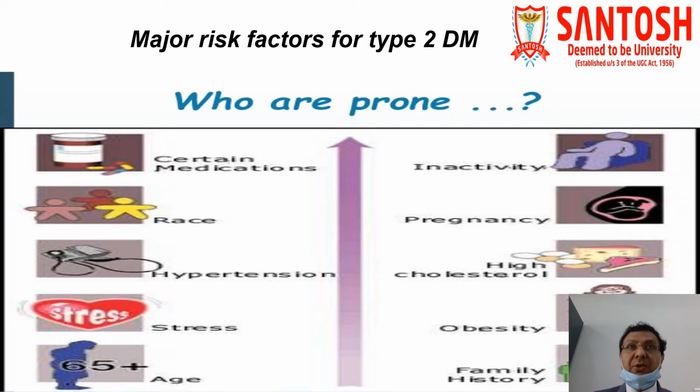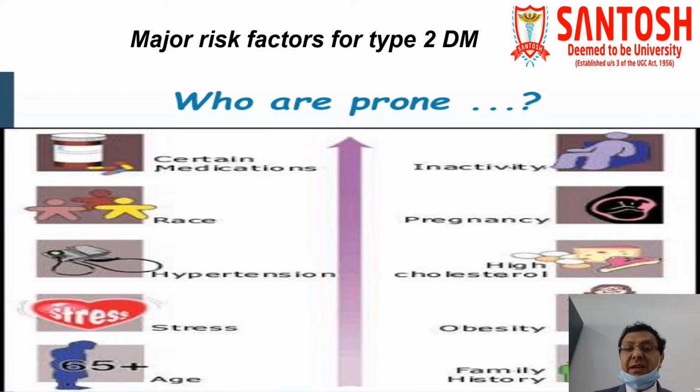Age, as I told you, diabetes mellitus type 2 is more common in older age groups, usually more than 45 years of age. Inactivity, whenever there is reduced physical activity, is also responsible for the precipitation of type 2 diabetes mellitus. Pregnancy, as we already discussed, gestational diabetes mellitus. High cholesterol is also somewhere related with more cases of type 2 diabetes mellitus. Obesity, again we have discussed, means whenever BMI is more than 30, then the patient is called obese.